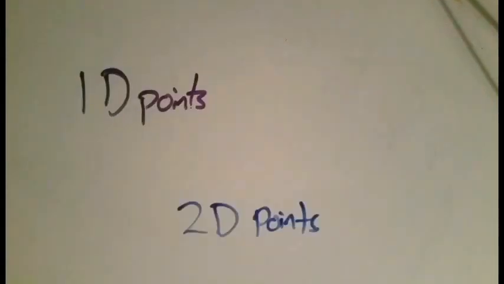So, since we've bijected between the real numbers and the points in the plane, we've managed to show that there are exactly as many points on a line as there are in the plane. Quite a surprising result when you think about it.